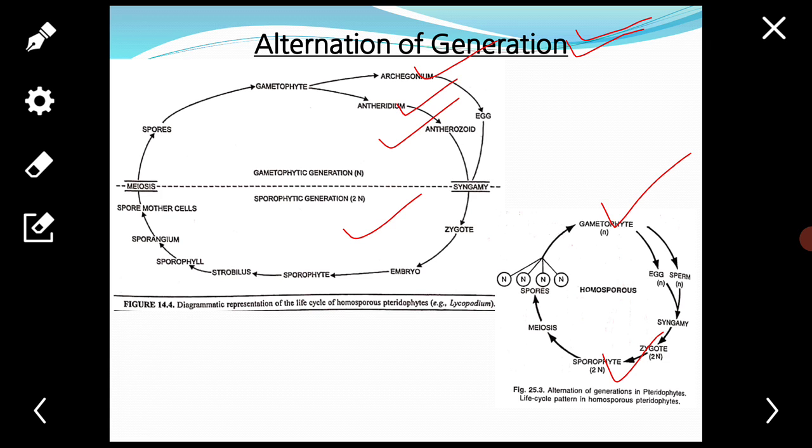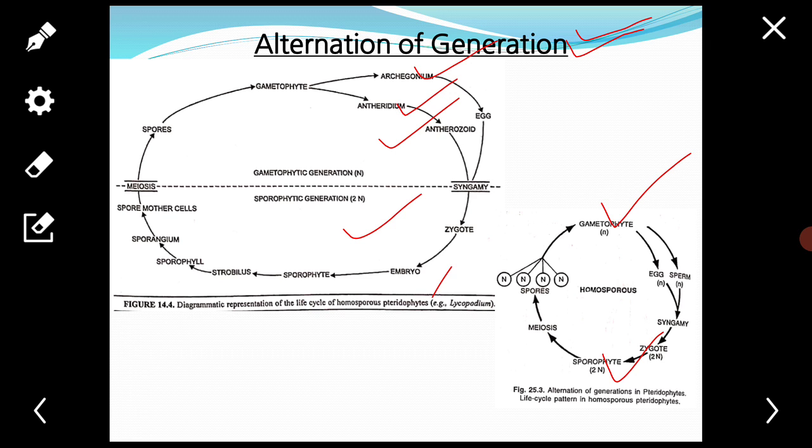The gametophytic prothalli of homosporous pteridophytes, example Lycopodium, Psilotum, Pteridium, Pteris, etc., are small, inconspicuous, autotrophic or heterotrophic, and bisexual, means monoecious. They bear both the sex organs in the same plant, as you see in this.